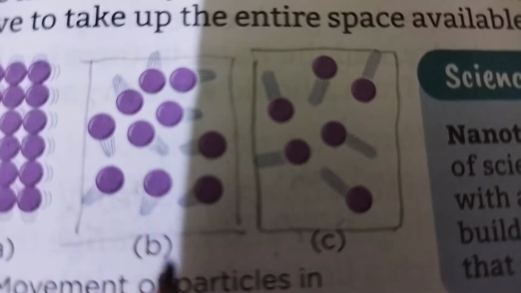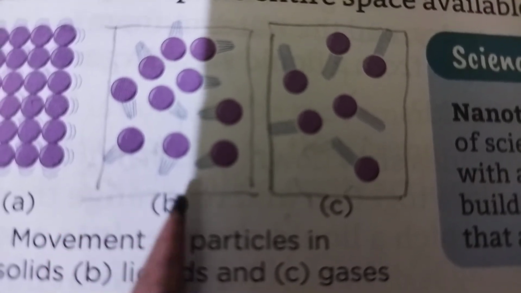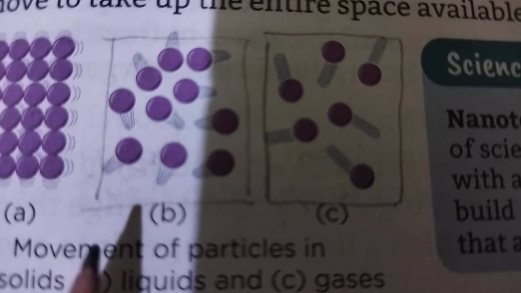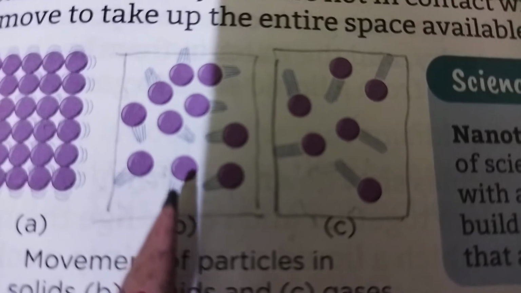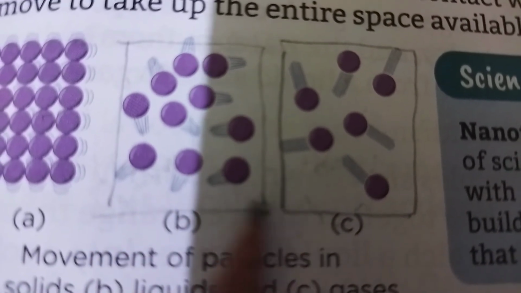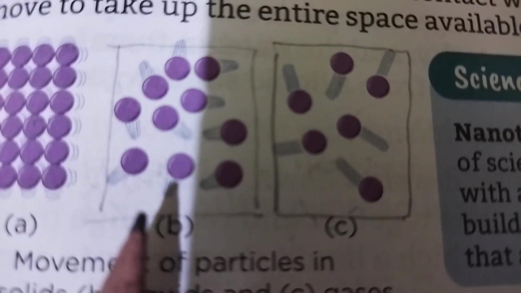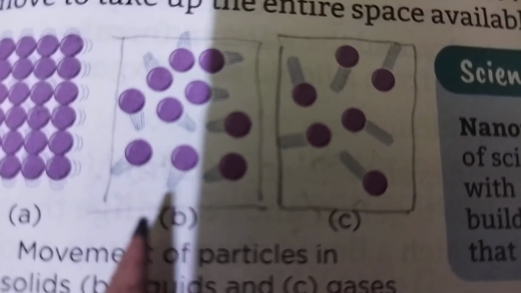Next comes the molecules in liquids. The molecules are not arranged in a particular pattern. They are held together by a weaker pull. The molecules are not very close to each other as compared to solids. So they have intermolecular space and they can move. And these liquids have a fixed volume but no fixed shape.